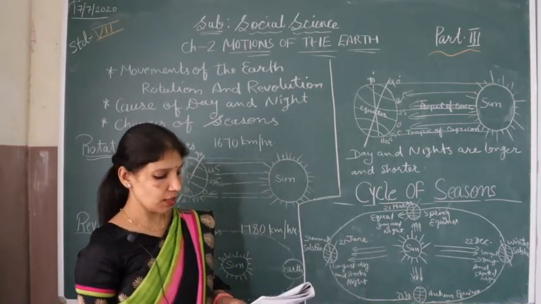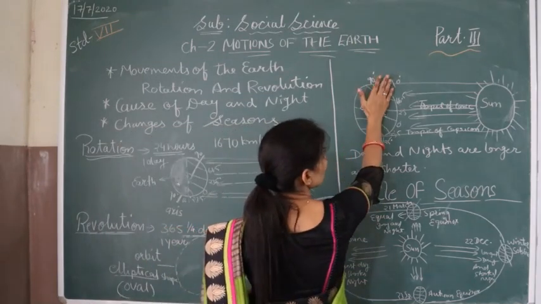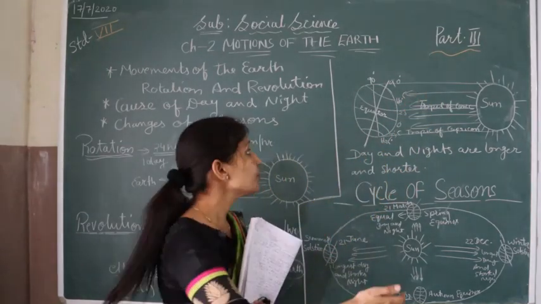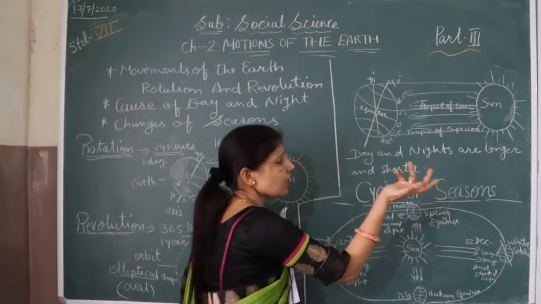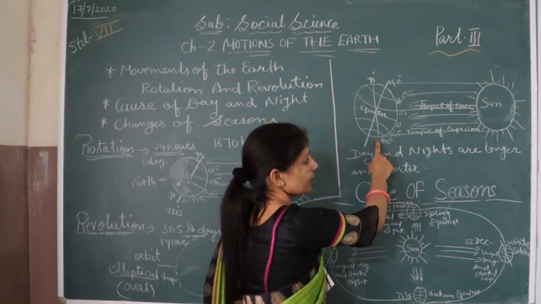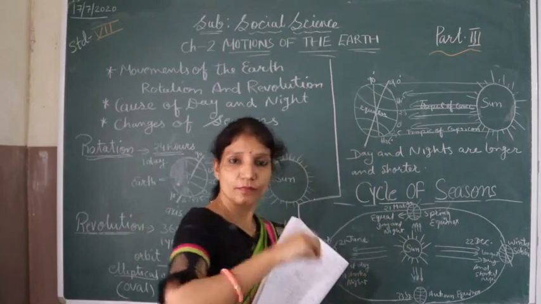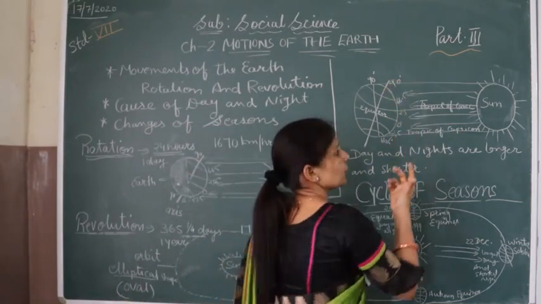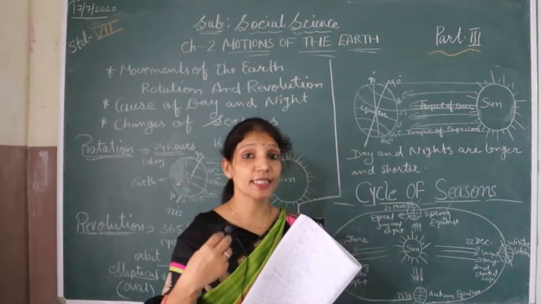The earth revolves around the sun keeping its axis inclined. Inclined means इस तरह से थोड़ा सा झुका हुआ. It means tilted. Tilted word is the same as inclined. So this diagram shows how the days and the nights are longer and shorter. We can take the help from this diagram कि किस तरह से सन की जो रेज है कितने पार्ट पर आ रही है. It falls on the maximum northern part. So the northern day is longer, and the northern part is in summer because it is getting more heat.